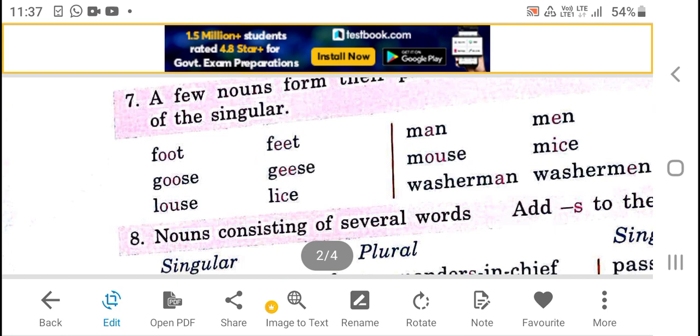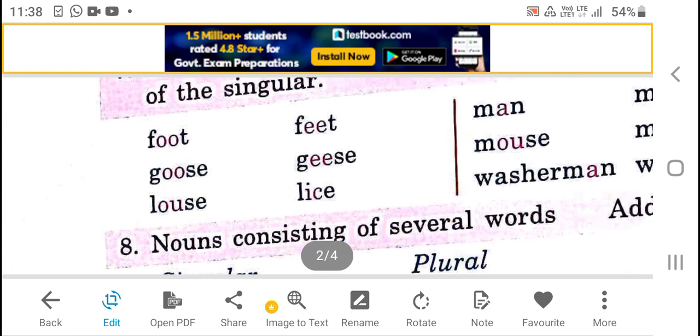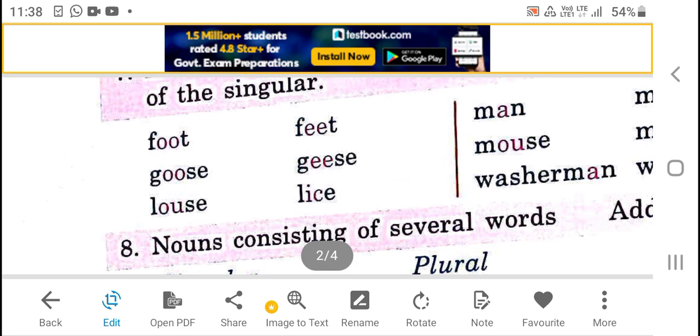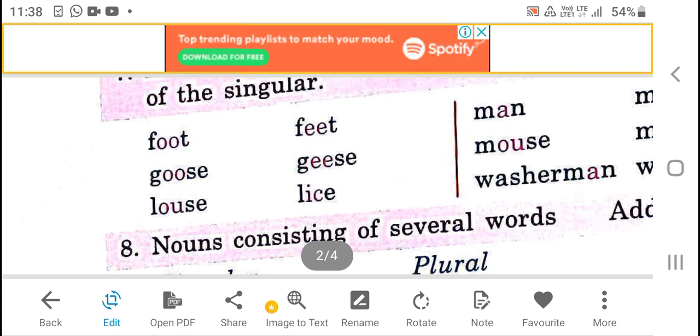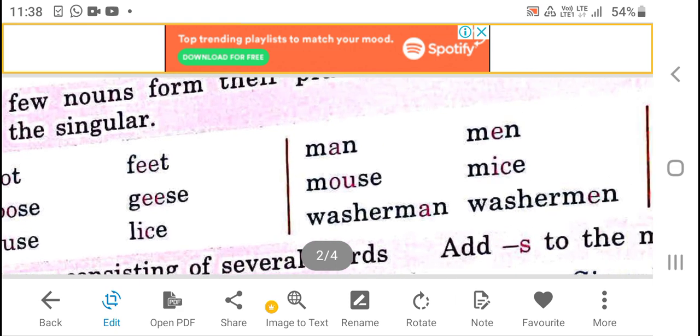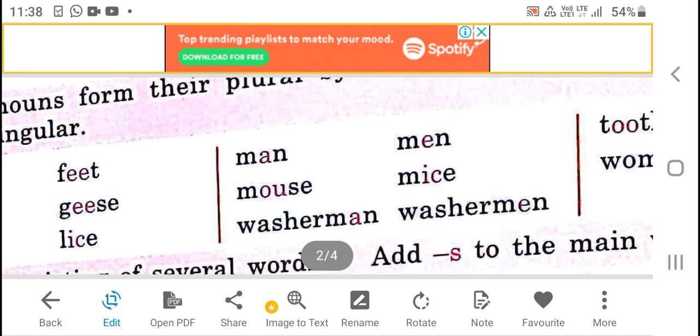Now in the first noun, there is double O, and the second noun also has double O. So in place of double O we are to change it into double E. Louse we will change into lice. Man changes into men, A in place of E.